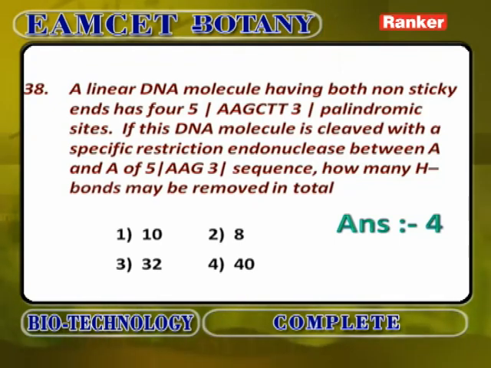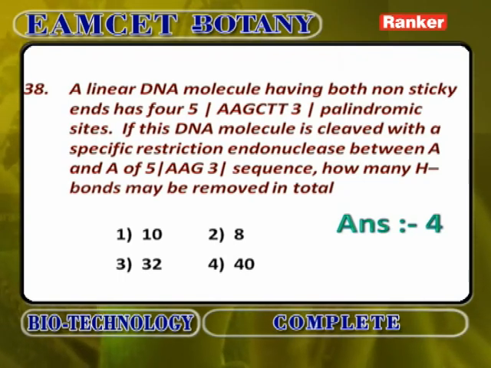A linear DNA molecule having both non-sticky ends has 4 5' AAGCTT 3' palindromic sites. If this DNA molecule is cleaved with a specific restriction endonuclease between A and A of 5' AAG 3' sequence, how many hydrogen bonds may be removed in total? 5' to 3', how many?